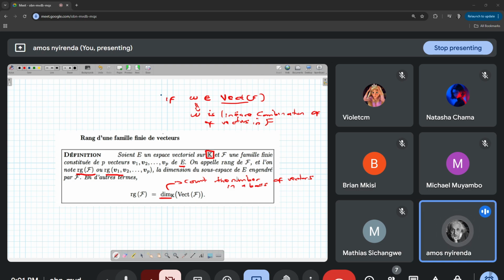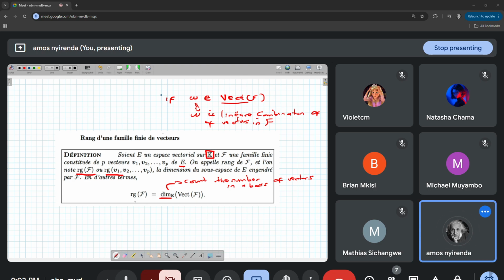For example, for R3, let's open the base canonique of R3. If I open inside, I'll find E1, E2, E3. There are 3 vectors. And so I'm going to conclude that the dimension de l'espace R3 is going to be 3. This is going to be true for any basis. The dimension is unique. So that is what I said about the dimension.